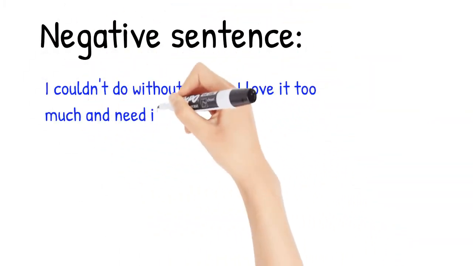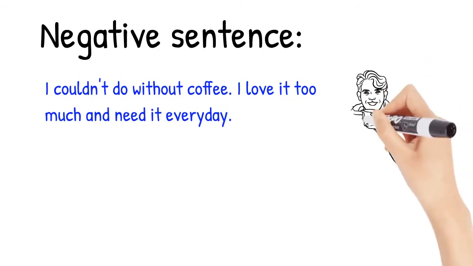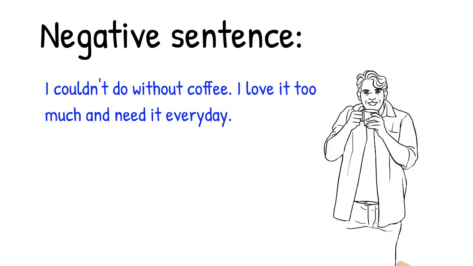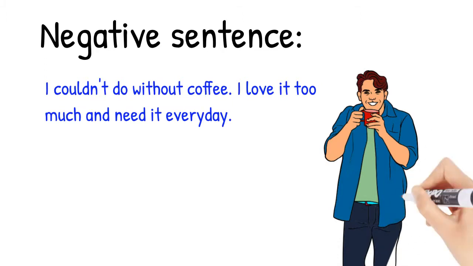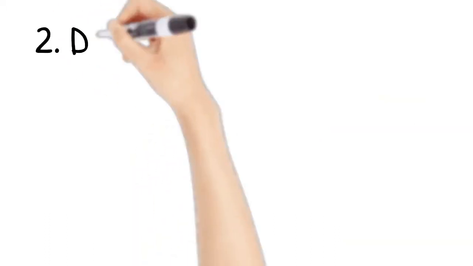Here's a negative sentence. You can say, I couldn't do without something. I couldn't do without coffee. I love it too much and I need it every day. So you see, when you say I could do without something, you mean do without something negative. And if you use the negative sentence, then you would say I couldn't do without something you love that is positive. So it's a little bit of an opposite there.